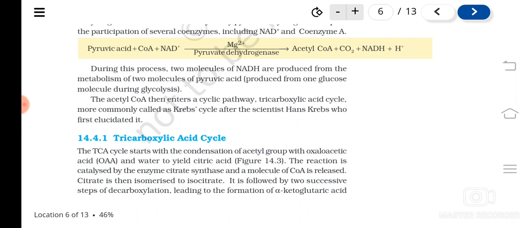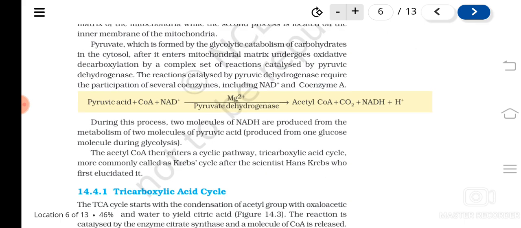Pyruvic acid formed in the cytoplasm will enter into the matrix of the mitochondria, and there it undergoes oxidative decarboxylation. Why is it oxidative decarboxylation? Here decarboxylation, that is removal of carbon dioxide, takes place, and it is also an oxidative process.